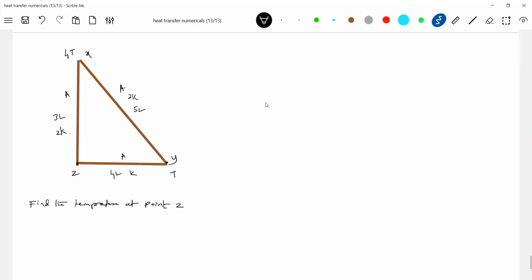Look at this point. This is at temperature 4T and this is at T. So the heat will enter the system at this particular point, and it will leave here. If you take the help of a circuit, it will be much easier. Make a circuit like this.